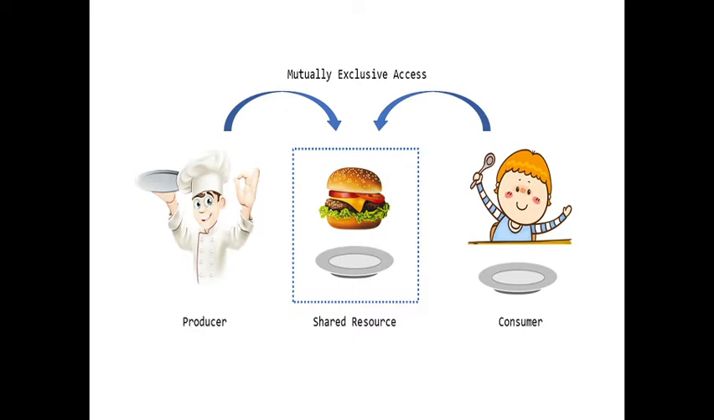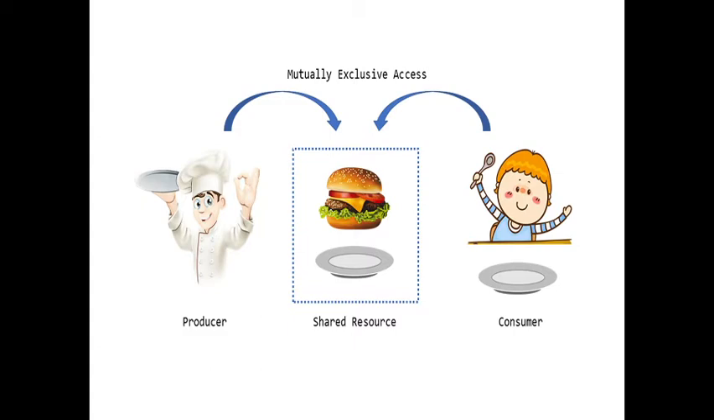Now in this case we have taken the example of a barbecue restaurant where the chef acts as a producer and the customer acts as a consumer. The shared resource here is a table. The producer will put the food items on the table, the shared resource, and the customer will take the food items from the table itself. As the table is used by both producer and consumer, the table acts as a shared resource.